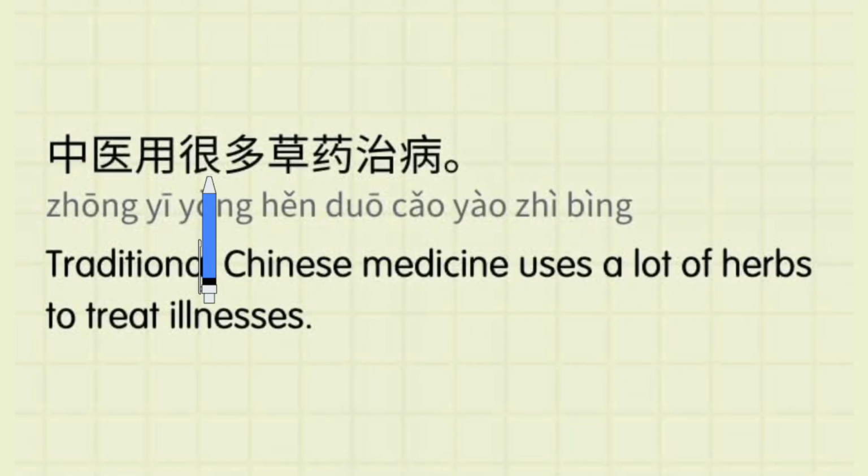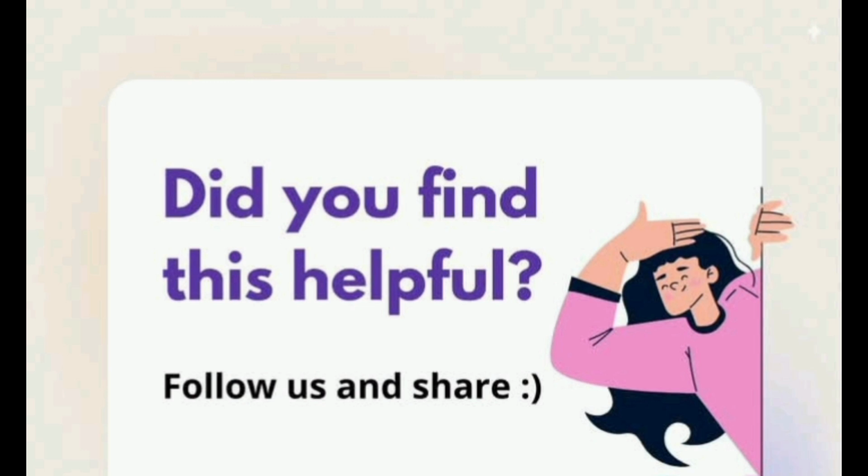中医用很多草药治病。Traditional Chinese medicine uses a lot of herbs to treat illness. Hope you learned it. Let's find out the vocabulary which we just learned. 草药. There, it is so easy. Hope you learned it. That's all for today.